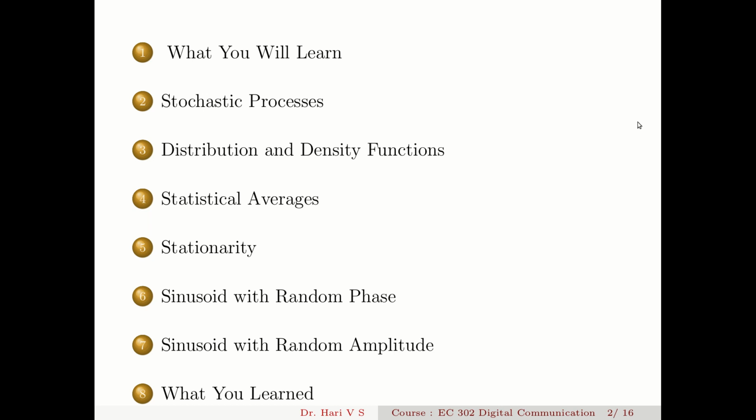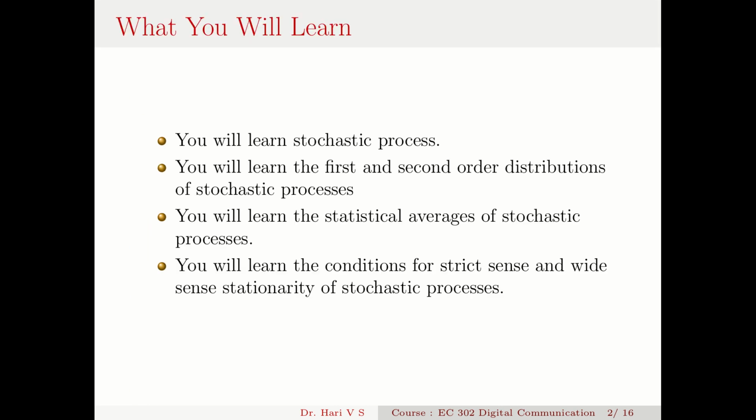So the session is organized into learning outcomes, the definition of stochastic process, the distribution and density functions of stochastic process, the statistical averages, and the concept of stationarity. Then we will see some examples of wide-sense stationary stochastic process and the summary of understanding. So you will learn about stochastic process, then the first and second order distributions of stochastic process. Then you will learn the statistical averages of stochastic process. Then you will learn the conditions for strict-sense and wide-sense stationarity of stochastic process, and we will see some examples.